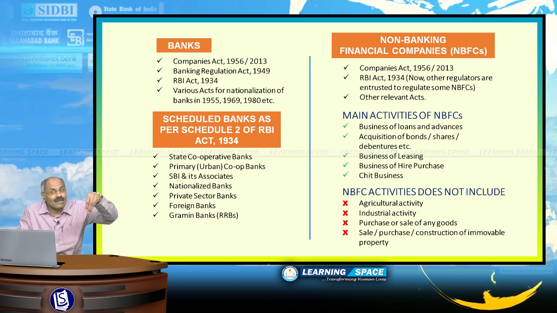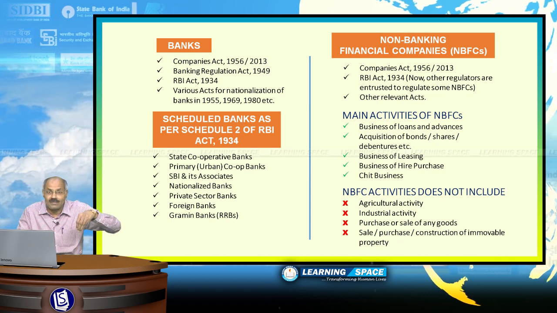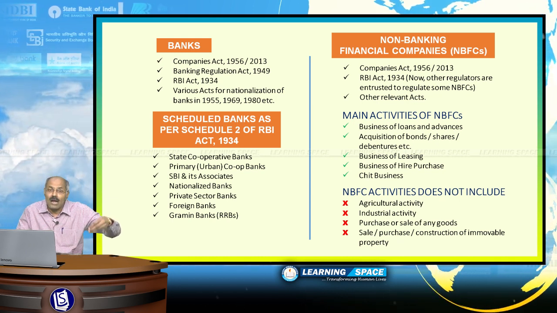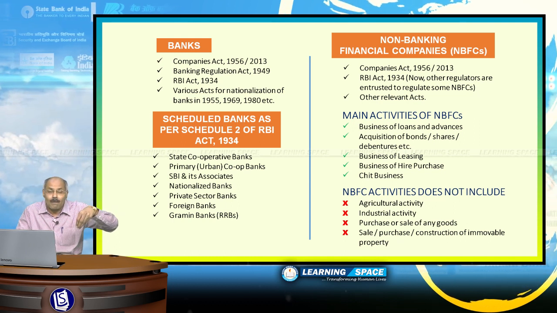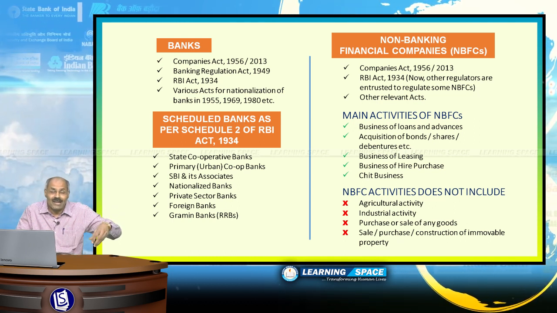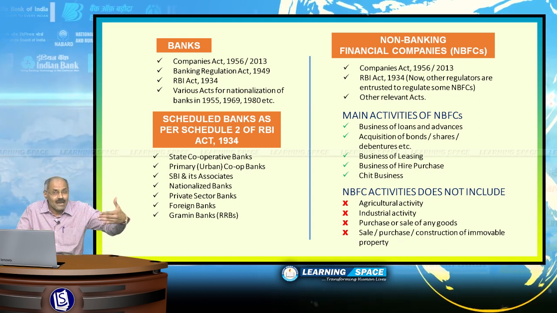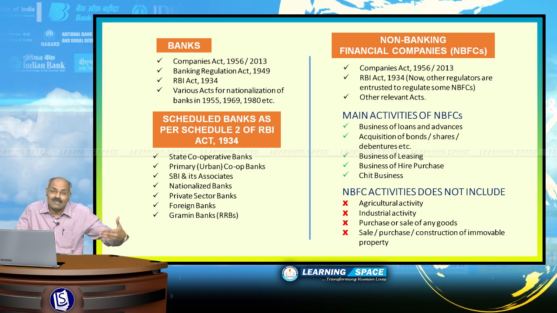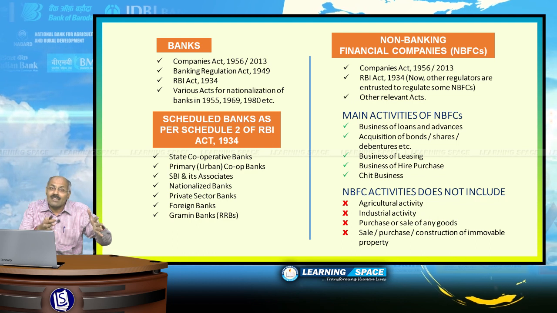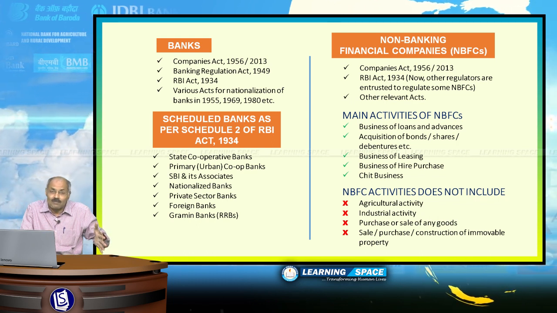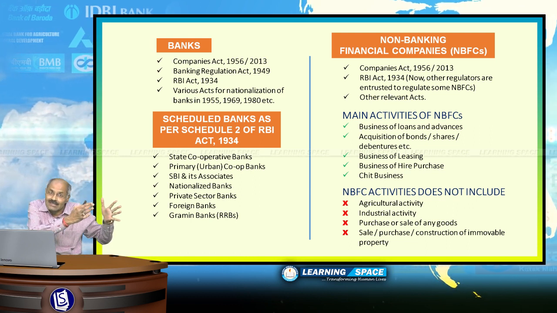The various categories are state cooperative banks and primary or urban cooperative banks, these two in the cooperative banks category, then SBI, nationalized banks, private sector banks, foreign banks and rural banks. So, like this 7 categories are there, subject to certain criteria. These will take place as scheduled banks.